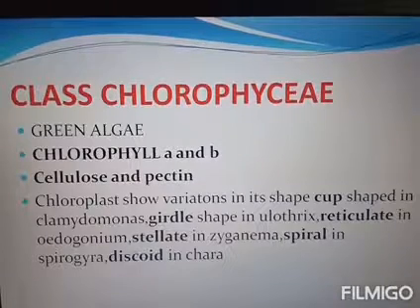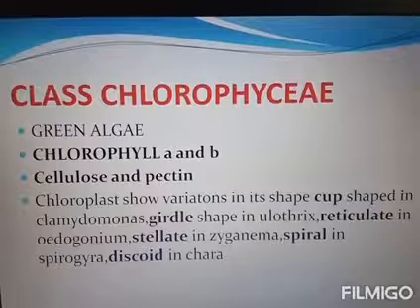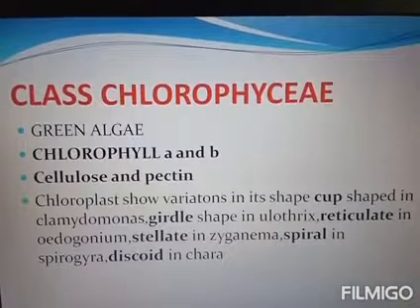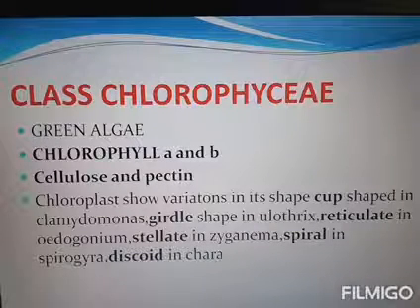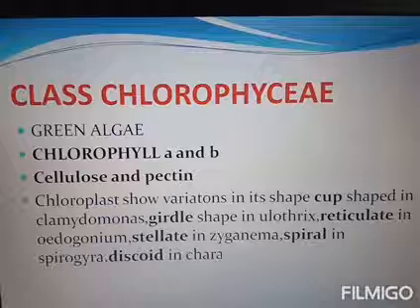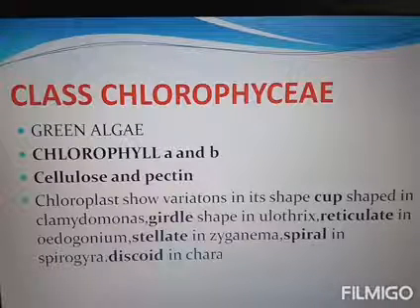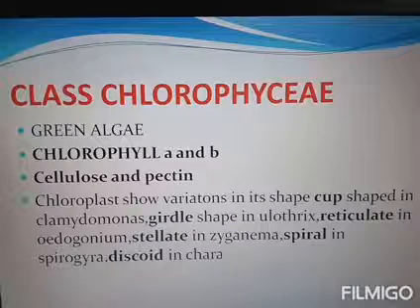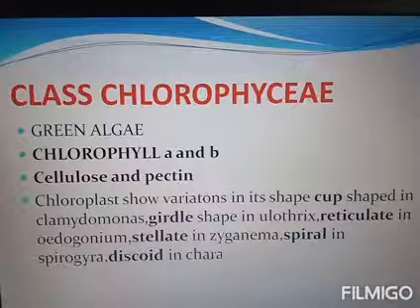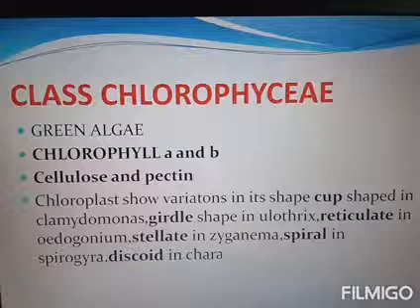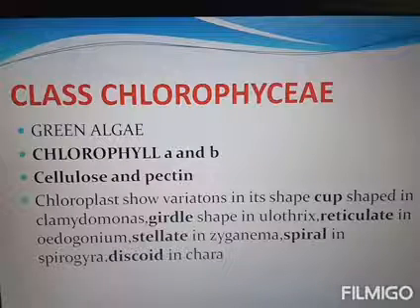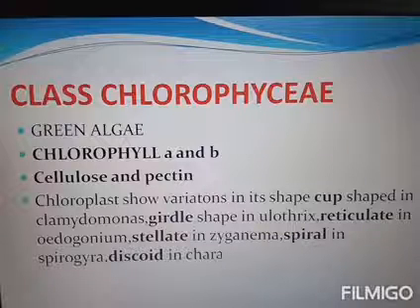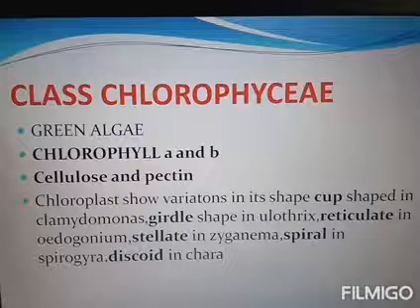The members of green algae exhibit a wide range of thallus structure. That means some are unicellular, some are colonial, some are filamentous, and some are highly branched. That's why it is known as a wide range of thallus. The unicellular Chlorophyceae is Chlamydomonas. The colonial form is Volvox. The filamentous form is Spirogyra, and a highly branched one is Chara.